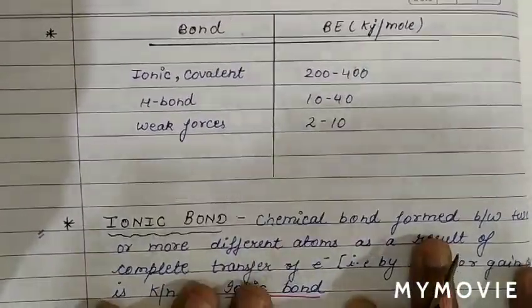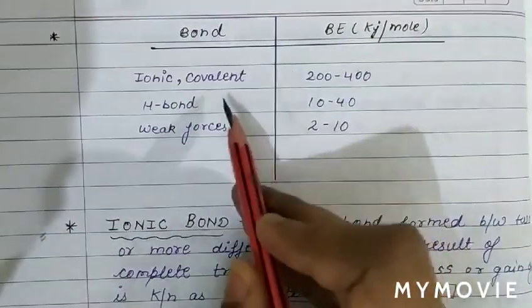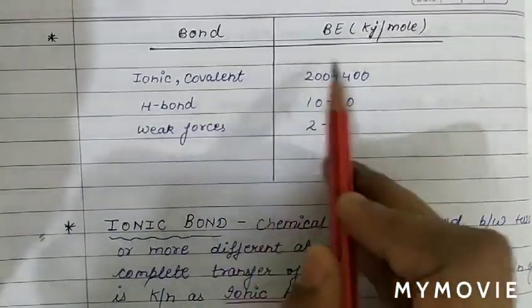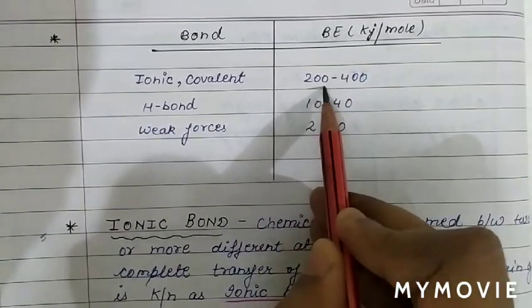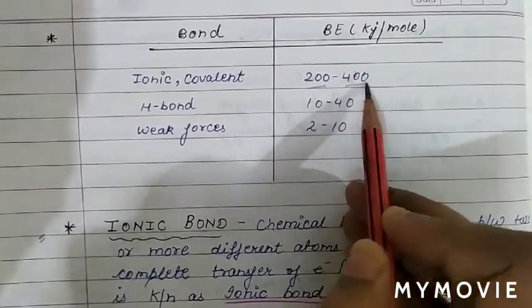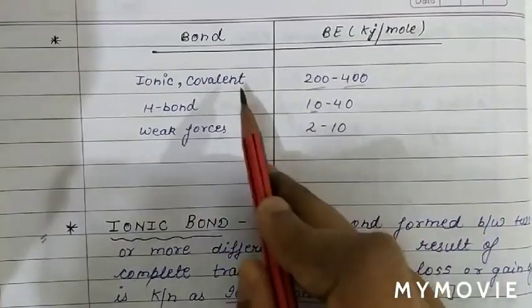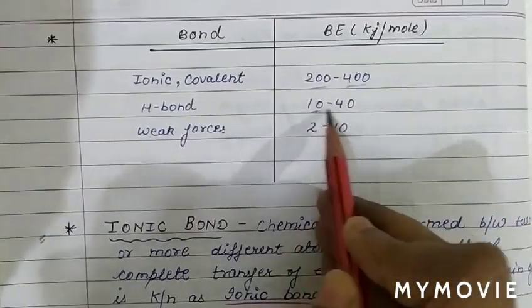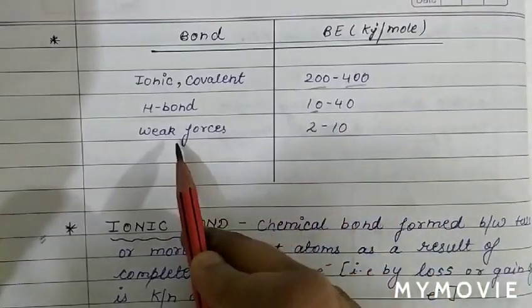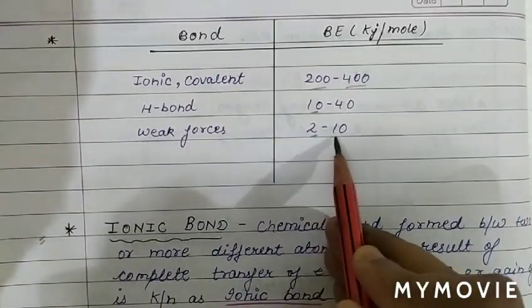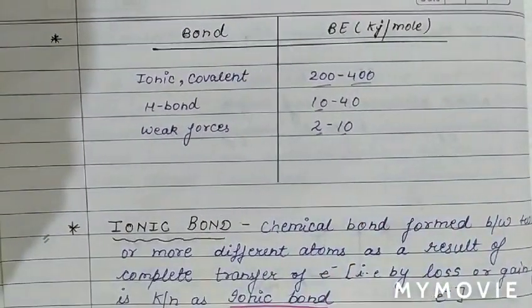For ionic and covalent bonds, the bond energy lies between 200 to 400 kilojoule per mole. For hydrogen bond the energy is less, between 10 to 40 kilojoule, while for weak forces like van der Waals, the bond energy lies between 2 to 10 kilojoule.